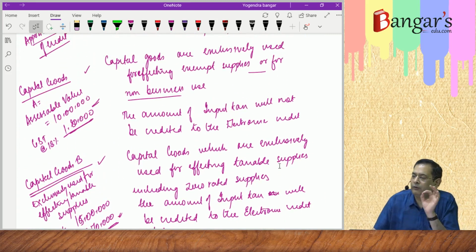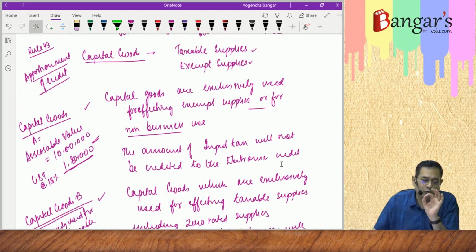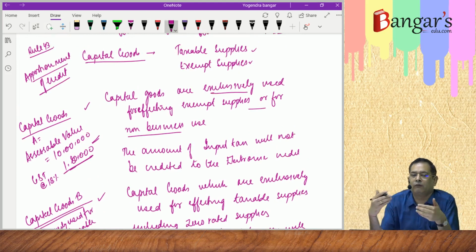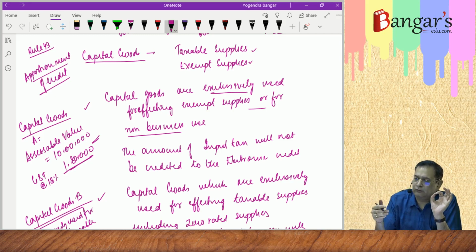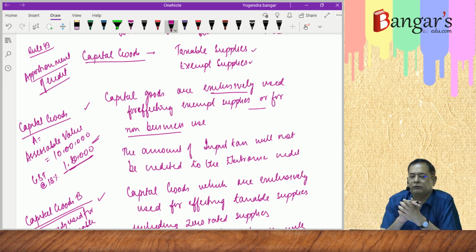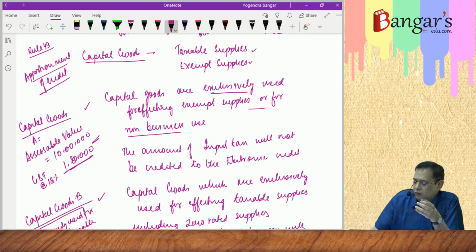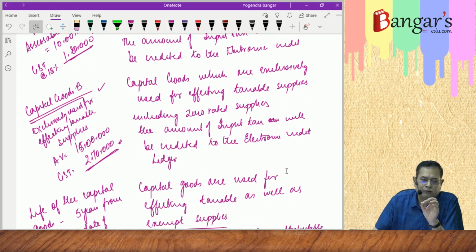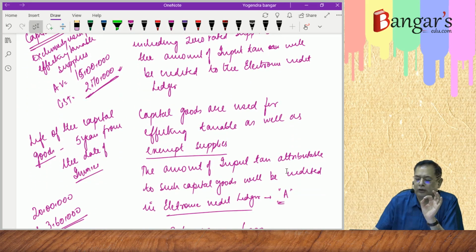Say in case you have purchased any capital goods which are exclusively used for effecting the exempt supplies, or are used for non-business purposes, logically you will not be entitled to take the credit on the same. So no credit will be taken on the same. The second one is, if any capital goods are purchased during the tax period and they are used for effecting the taxable supplies, including zero rated supplies, in that circumstance, whatever is the amount of input tax, the same will be admissible as credit and will be credited where? In the electronic credit ledger.